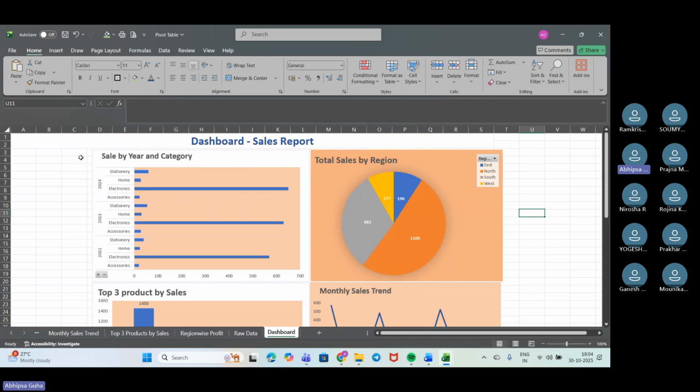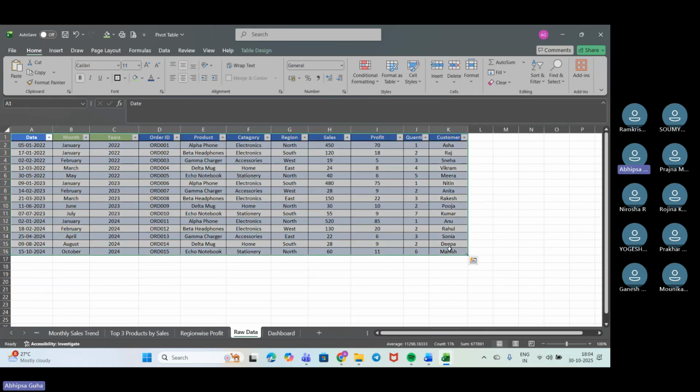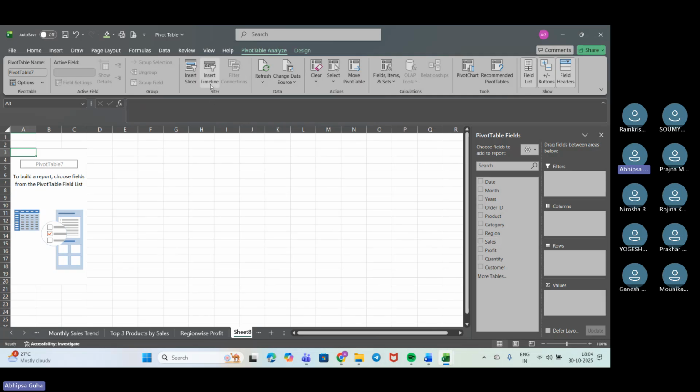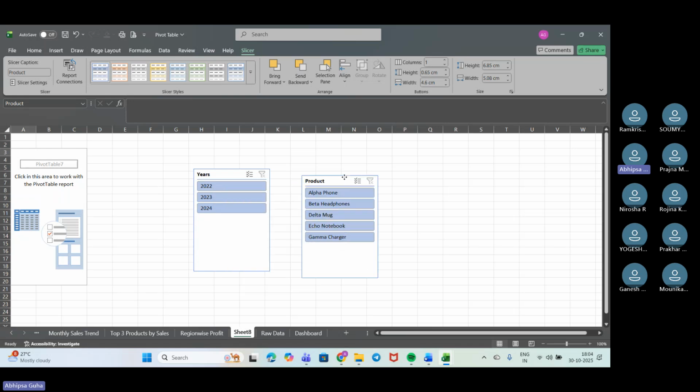So we'll again go down here. We'll select all of it. Now we'll go to insert. We'll go here. Okay. Now what we'll be doing, we'll be adding a slicer. So based on what we need the slicer for, that we need to check. So slicer, suppose I need it based on the year and based on the product. Okay, I have got two slicers.